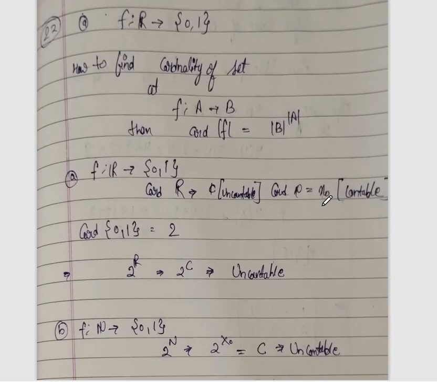First we have to know how to find the cardinality. If we have a function from A to B, then the cardinality of that function is the cardinality of B to the power of the cardinality of A. This is the formula to find the cardinality of any function.